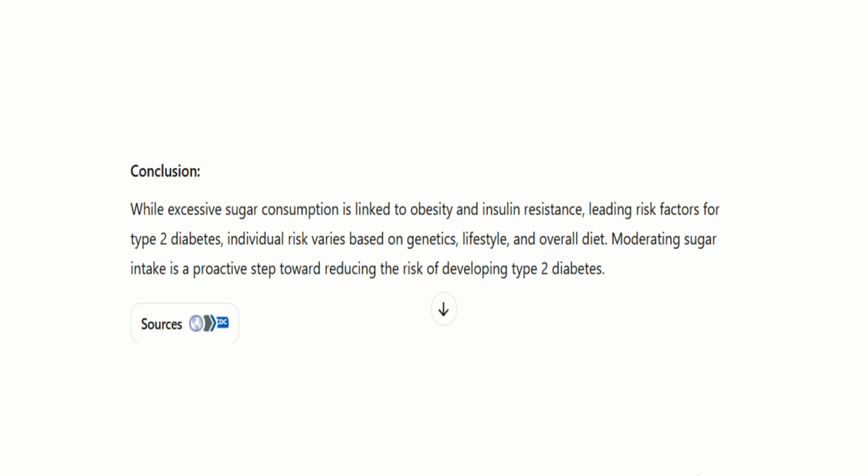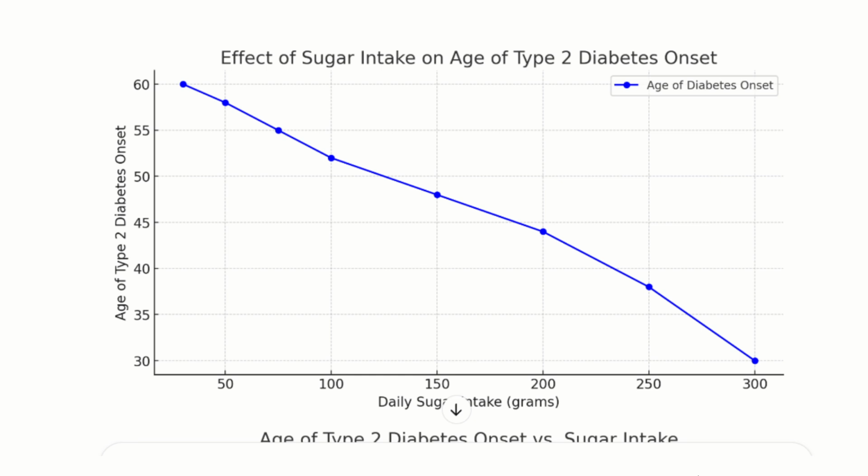While excessive sugar consumption is linked to obesity and insulin resistance, leading risk factors for type 2 diabetes, individual risk varies based on genetics, lifestyle, and overall diet. Moderating sugar intake is a proactive step toward reducing the risk of developing type 2 diabetes.